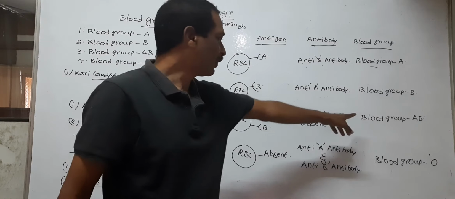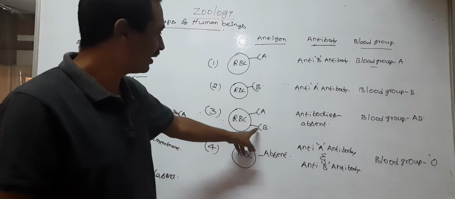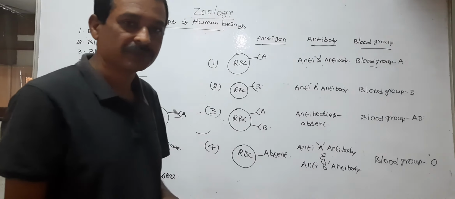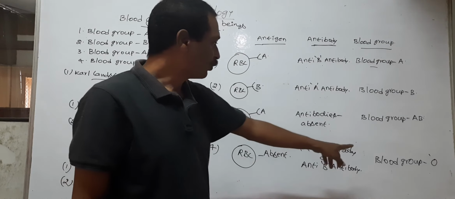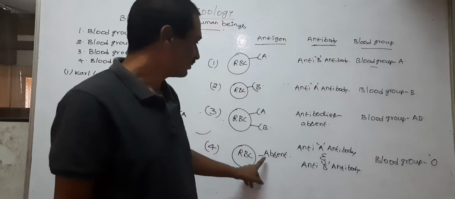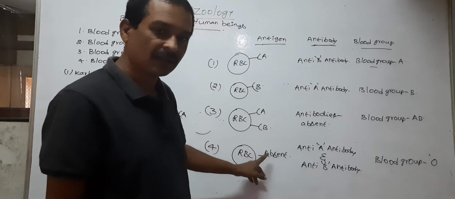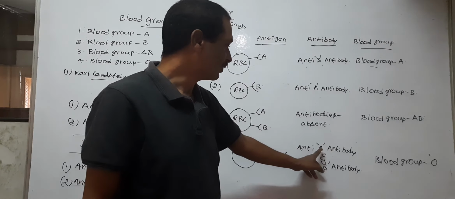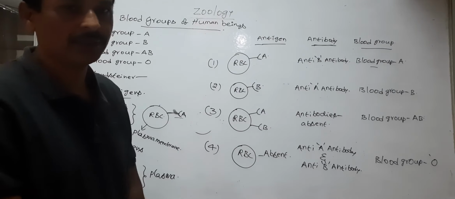Next, AB blood group persons possess antigen A and antigen B, but antibodies are absent. Why? Blood group O persons do not possess antigens, but they possess both the anti-A antibodies and anti-B antibodies.